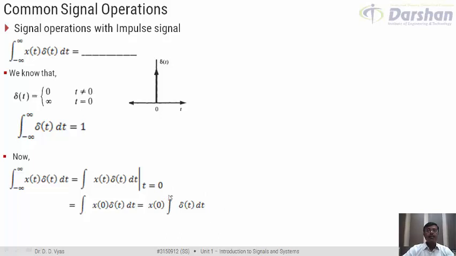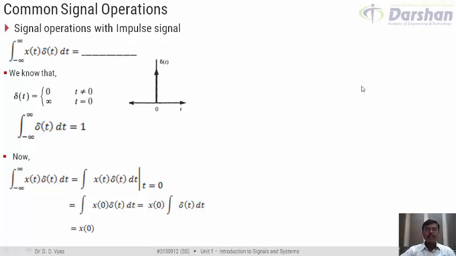So what would be the result? We would be left with the value x of 0. Yes. So integration minus infinity to infinity x of t delta t dt would be equal to x of 0. You can go through this explanation once again if required. I am sure this is absolutely simple to understand.